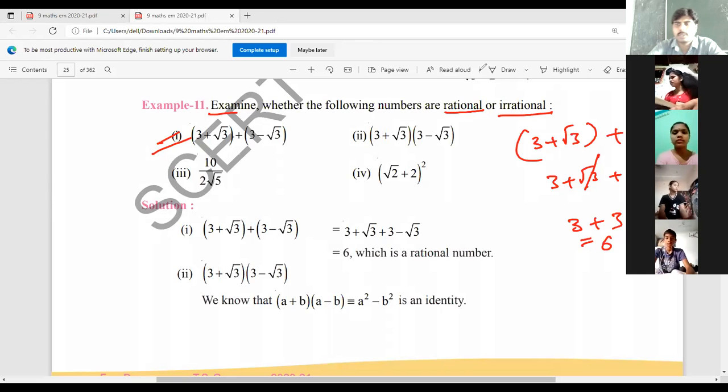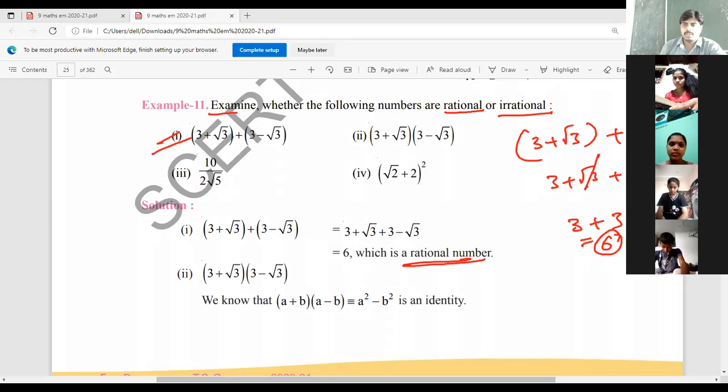Okay, so 3 plus root 3 plus 3 minus root 3, plus root 3 and minus root 3 get cancelled. 3 plus 3 gives us 6. 6 is a rational number. Okay, we just have to examine whether they are rational numbers or irrational numbers. That's it, right? So this is a rational number.